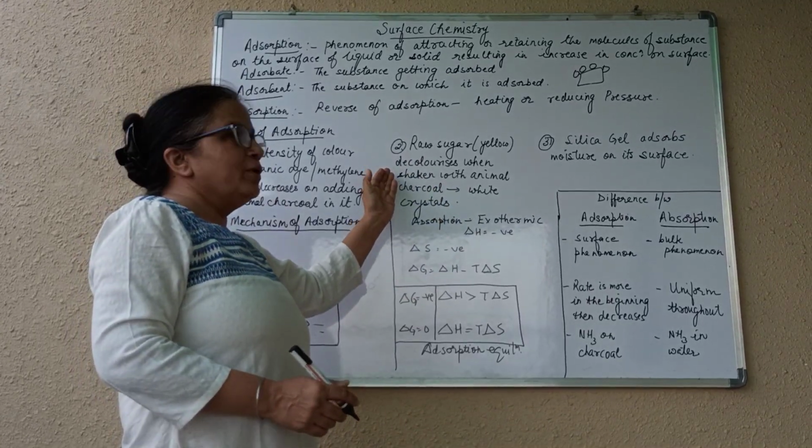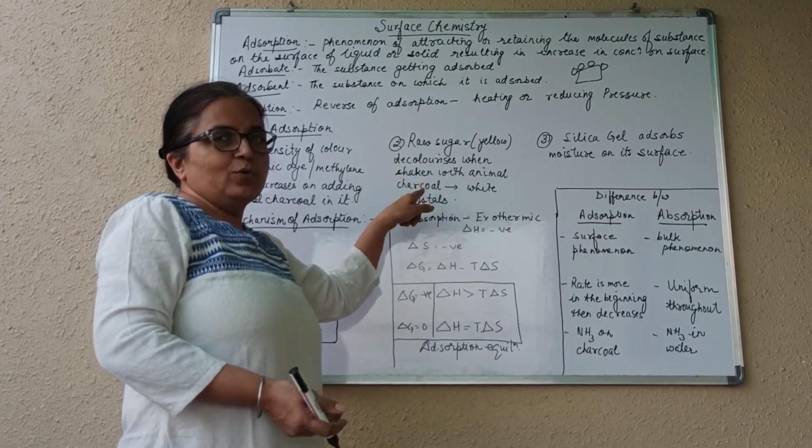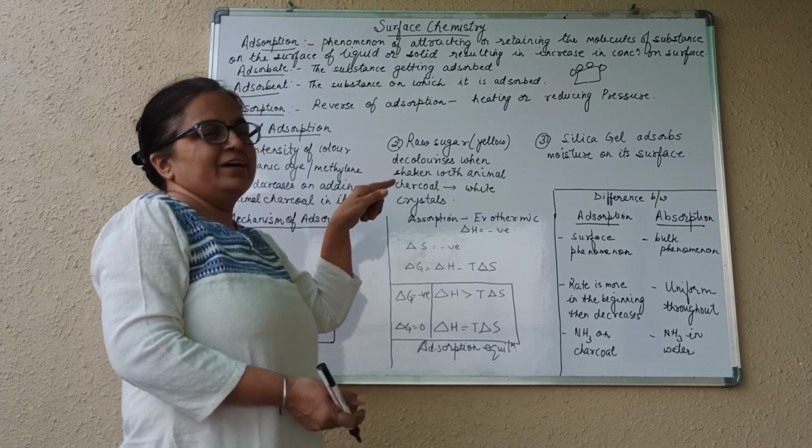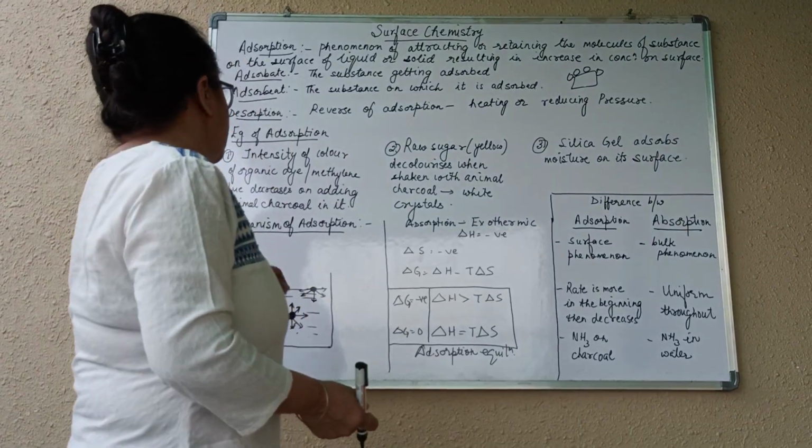So in a way, everybody is non-vegetarian. Animal charcoal is used to decolorize sugar. Third is silica gel, which I have discussed with you just now.